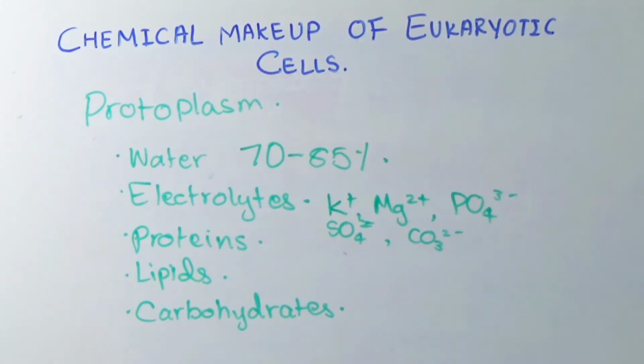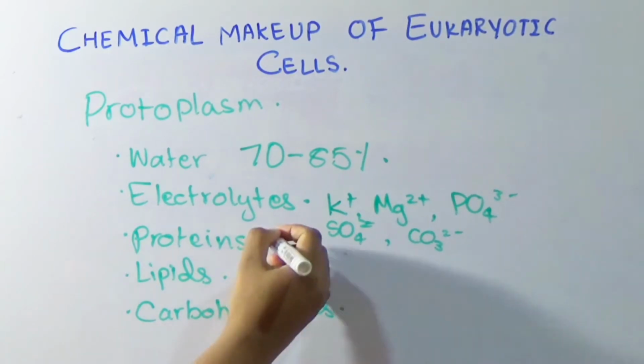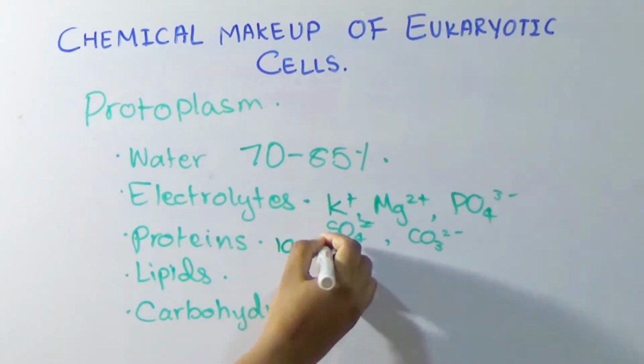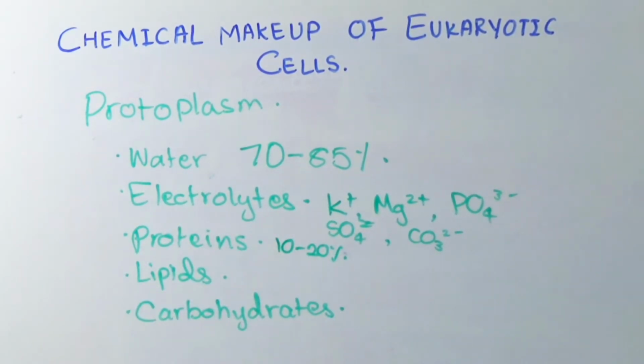So proteins are the most abundant substance after water, and it makes about 10 to 20% of cell mass. And these proteins are of two types, structural and functional. The structural proteins are in the form of long filaments, and the functional proteins are in the globular form.